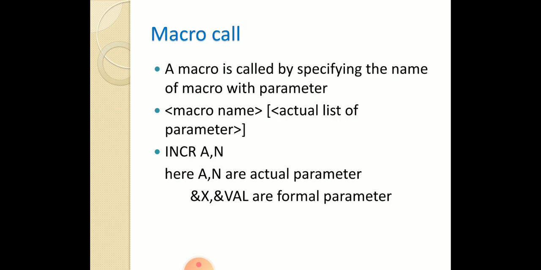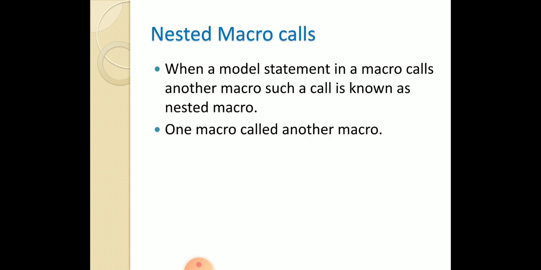See macro call. A macro is called by specifying the name of the macro with parameters. The syntax for a macro call is the macro name and then the actual parameter list. See the example, INCREMENT A, N. In the previous slide we studied the macro definition. Here INCREMENT is the name of the macro, and A and N are the actual parameters, whereas in the last slide we studied that X and VAL are the formal parameters. Actual parameters and formal parameters have a one-to-one correspondence.